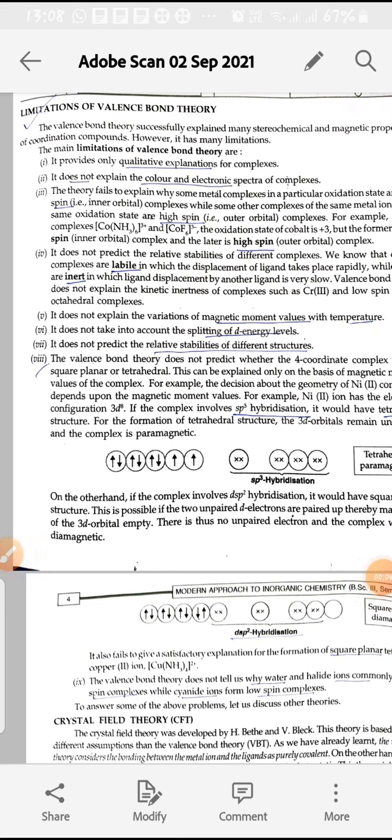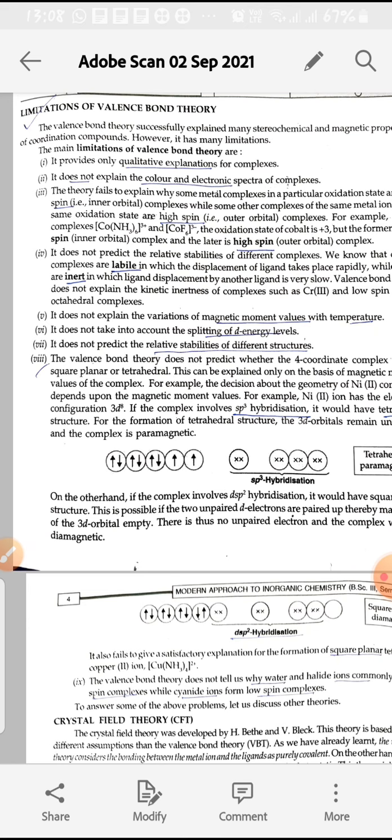We will start firstly with inorganic chemistry. In inorganic chemistry, there are two sections, section A and B. In section A, the syllabus is metal ligand bonding in transition metal complexes, and the second chapter is thermodynamic and kinetic aspects of metal complexes. And in section B, there are two chapters. One is magnetic properties of transition metal complexes, and the fourth chapter is electronic spectra of transition metal complexes.